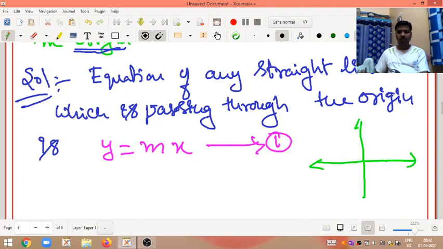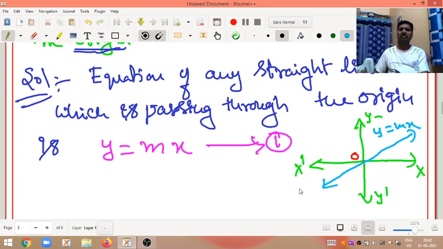You see here, this is x, x dash, y, y dash is given. Here origin is there, origin. So y is equal to mx plus c means y is equal to mx, that's all. This is y is equal to mx line. This line is given. So using this equation, we want to find the differential equation.